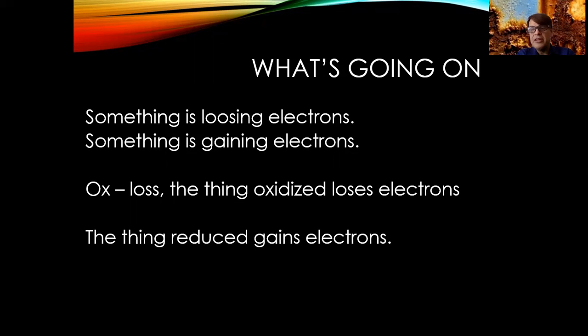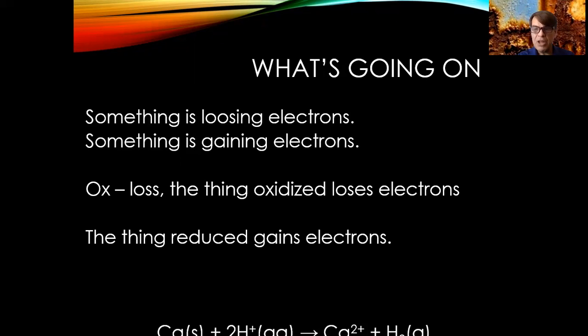Now we say that the thing that is gaining electrons is being reduced, which makes no sense. It probably does make sense, but let's not think about it, right? I think it's just going to confuse us if we try to make sense out of it. Let's just memorize it. Ours is not to question why. Ours is just to memorize or die. So OX LOSS, the thing that's being oxidized is losing electrons. And we say that the thing that's gaining the electrons in the gift exchange is being reduced.